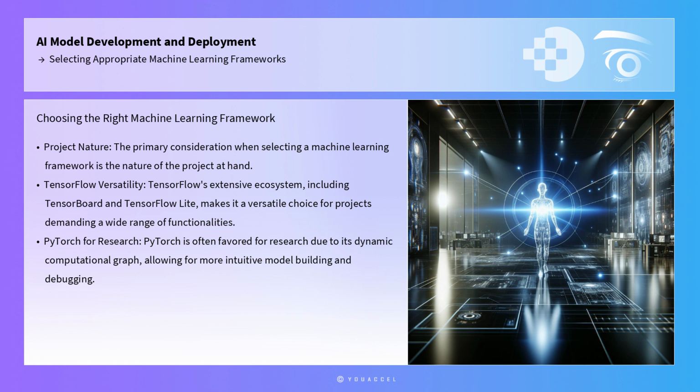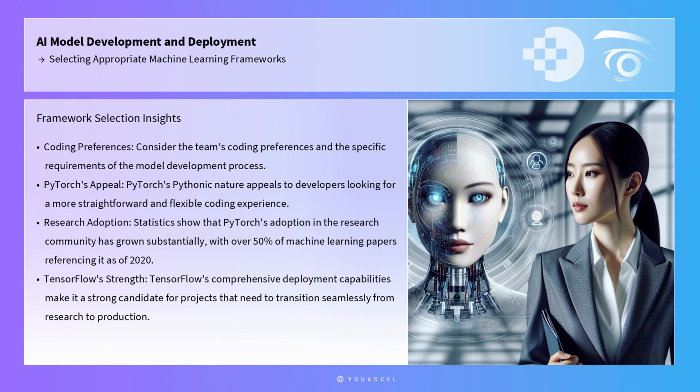In contrast, PyTorch, developed by Facebook's AI Research Lab, is often favored for research due to its dynamic computational graph, which allows for more intuitive model building and debugging. An actionable insight when deciding between these two popular frameworks is to consider the team's coding preferences and the specific requirements of the model development process.